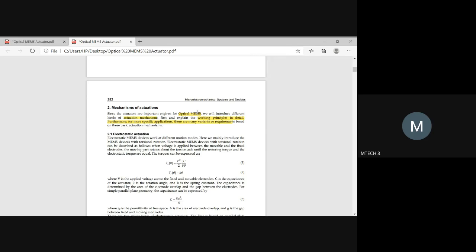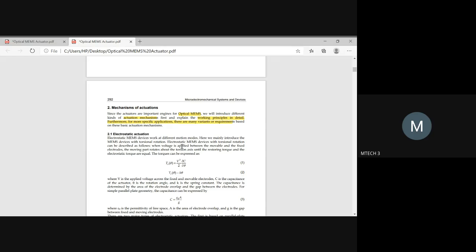Every optical MEMS cannot be used for the same application. Different versions of optical MEMS will be focused on different applications. So you have to think which application you need. Based on that, you should be able to select which actuation mechanism is needed. To select, you should know how this actuation mechanism works. For that, knowing the working principle is also very much essential.